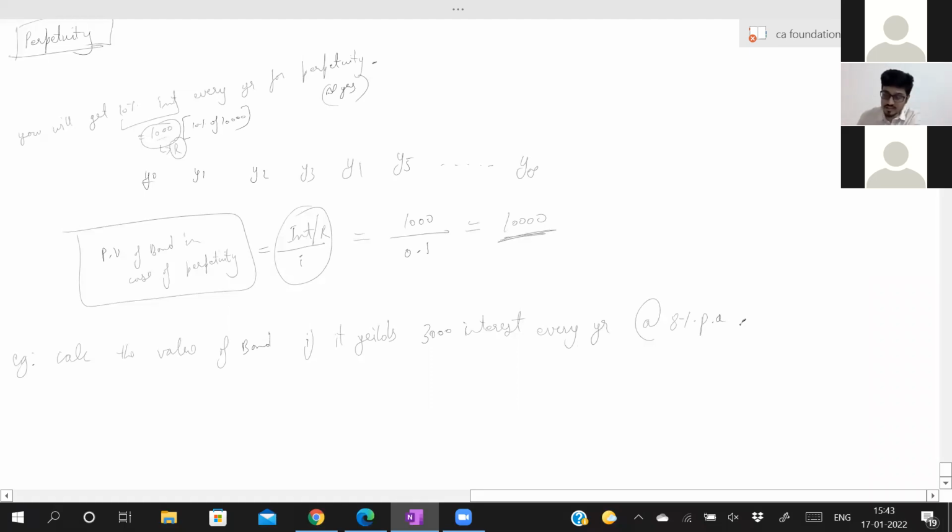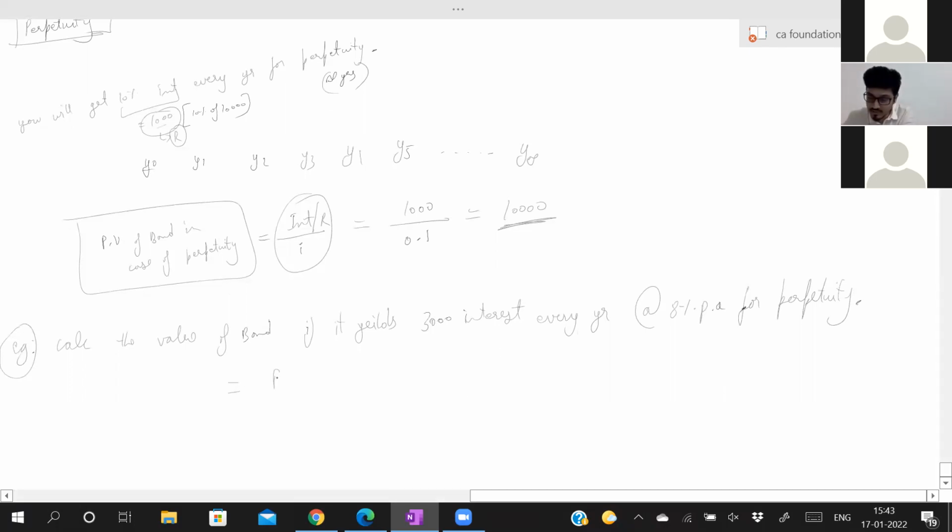I want the answer for this example. Calculate the value of the bond if it yields 3,000 interest every year. That means you will receive 3,000 interest every year at 8% per annum for perpetuity. For lifelong, you receive 3,000. 37,500. How? What is the formula? The formula is R divided by the interest rate. What is the amount you receive every year? 3,000, divided by the interest rate 0.08. It's nothing but 37,500. That's simple.